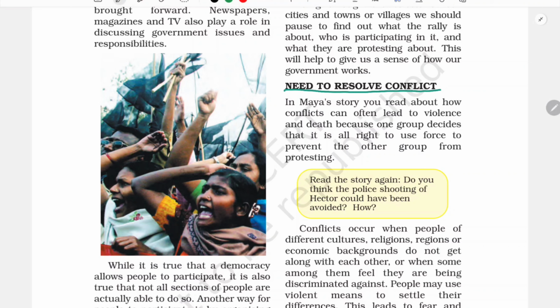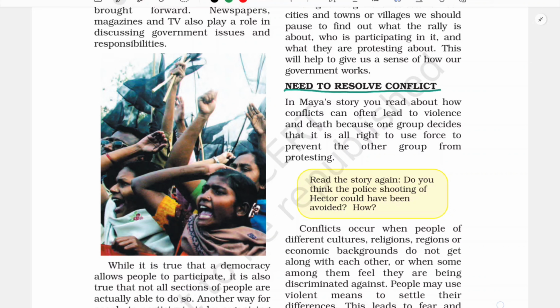In this chapter, we have already learned how a government works and how people participate. We also learned about a story at the beginning of this chapter, about Maya, where Hector Peterson was shot dead because they didn't want to learn the African language imposed on them by the white people, and wanted to learn their own mother tongue, Zulu. In that story, conflict happens, and when the black people started protesting, they were shot dead. Such cases can be avoided. Let us see how under this topic.